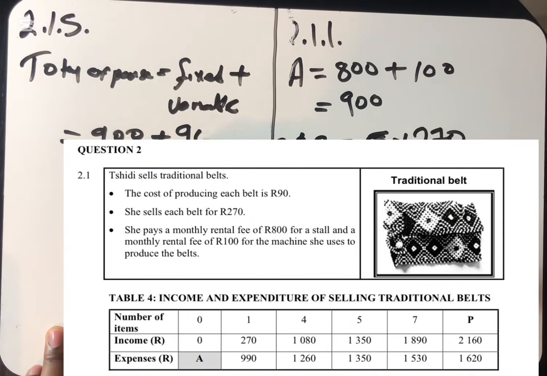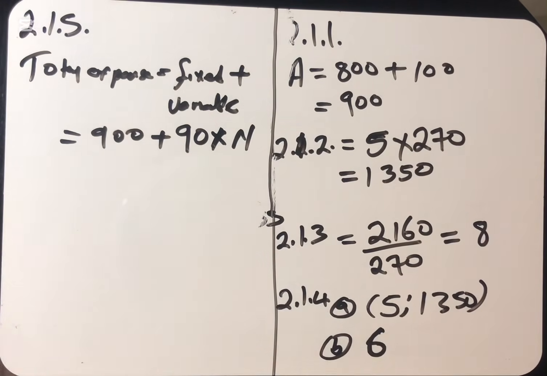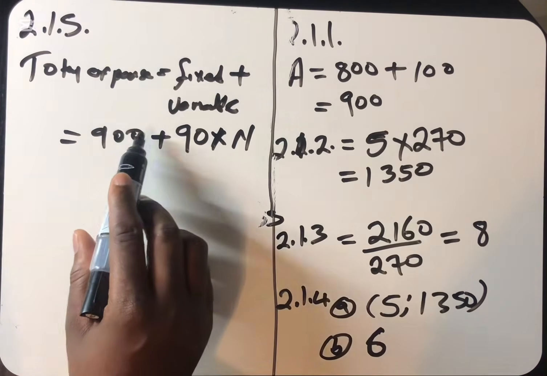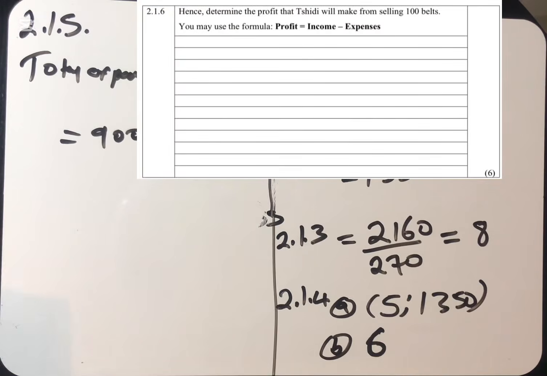So we're going to say 90 multiplied by n. And we know that n represents the number of belts. So your equation is going to be 900 plus 90 multiplied by n. This 900 is a fixed amount. It's that one of a rental. The 90 is what it costs her to make one belt. You should not forget that. Moving to the next question, which is